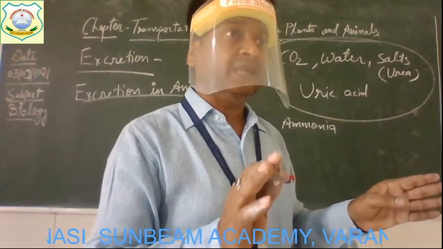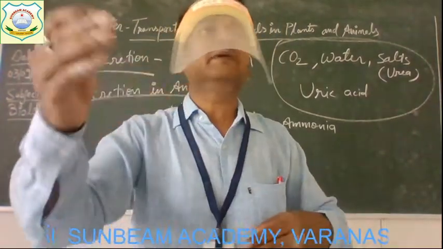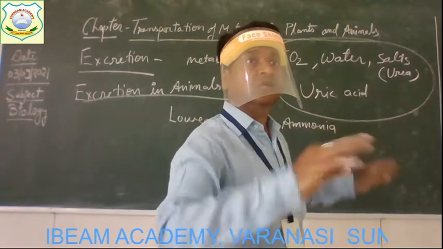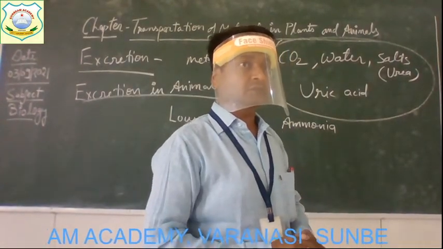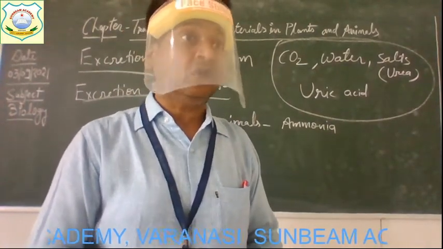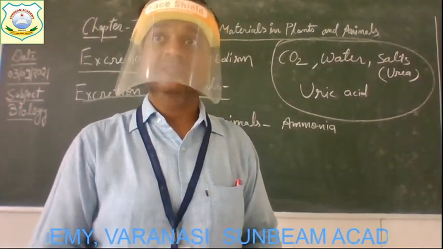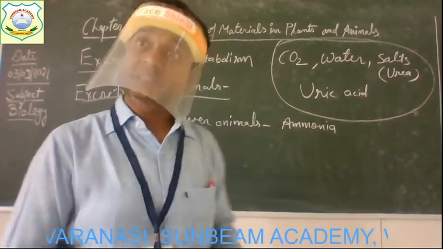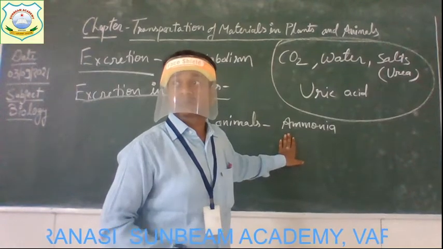So by the process of diffusion, this waste material is removed from the body. Remember that we have discussed the process of diffusion and osmosis in the previous topic. So here the same concept of diffusion applies.